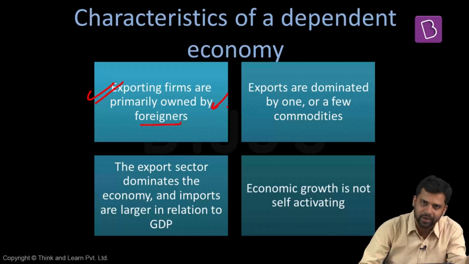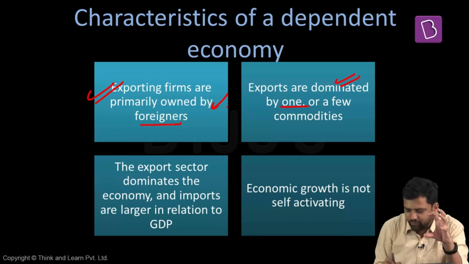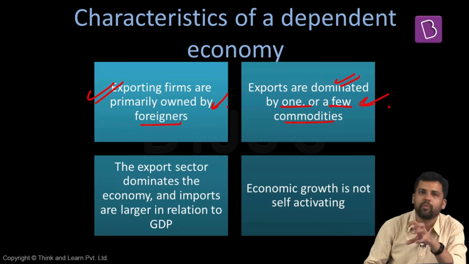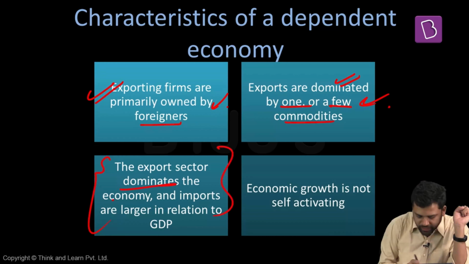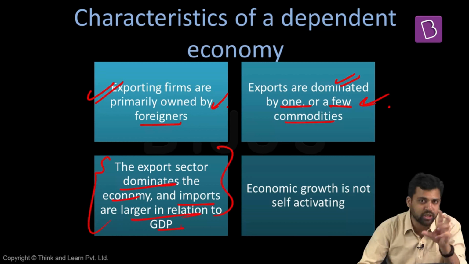Now this profit will go back to the developed economy. Generally the exports are dominated by one or few commodities. So from this particular economy, these few commodities need to be exported. The export sector dominates the economy. Imports are larger in relation to the exports in the GDP.